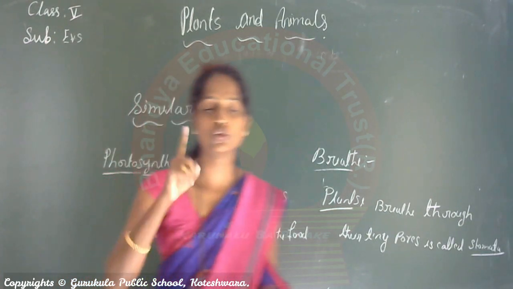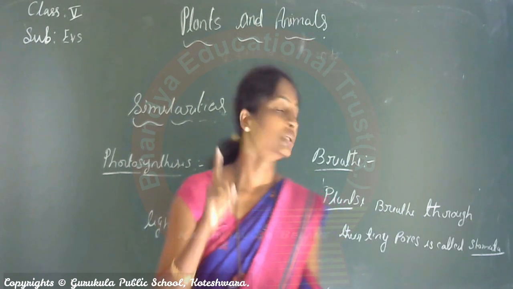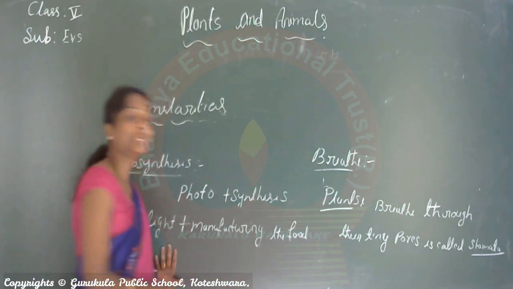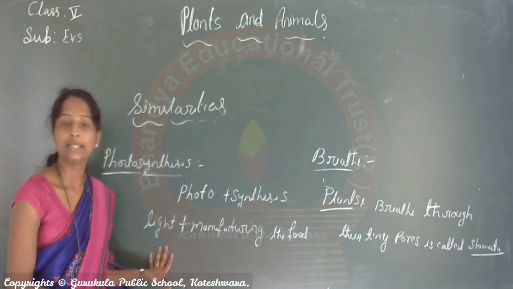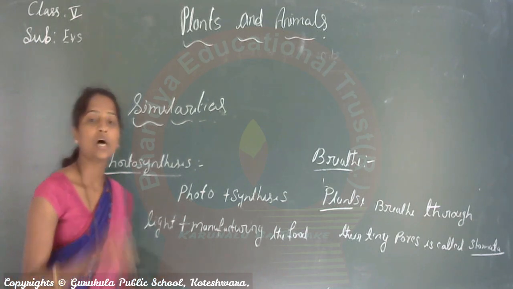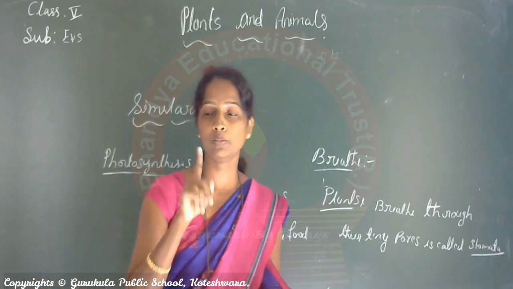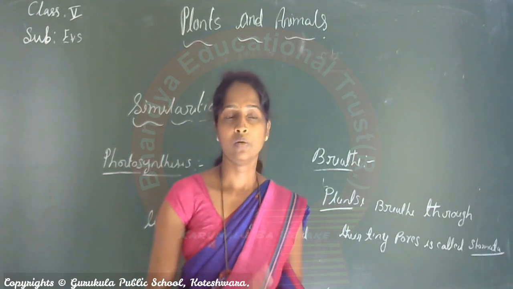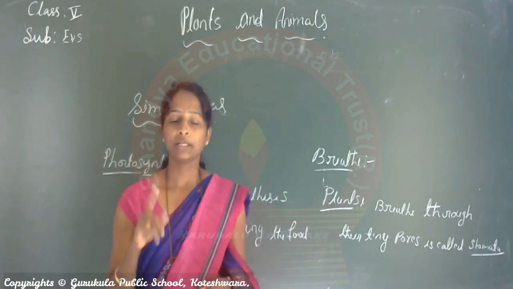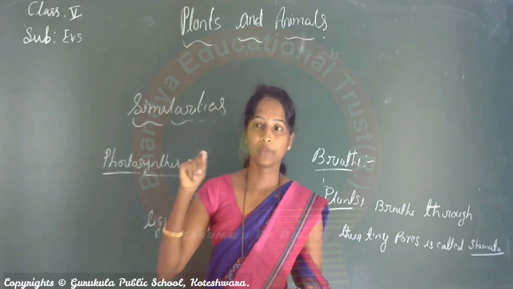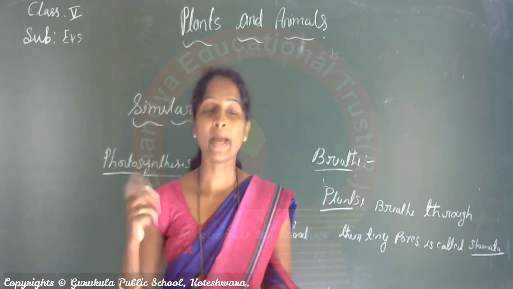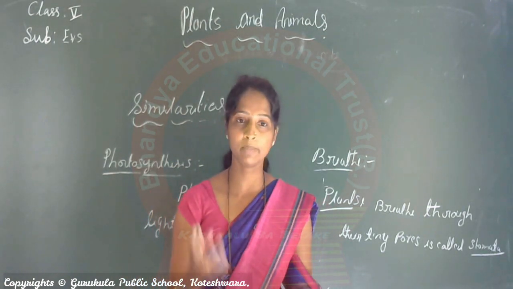But one thing you should remember, children: during the night, plants are unable to produce oxygen. For example, at night, once you go to a banyan tree, have you seen a banyan tree?